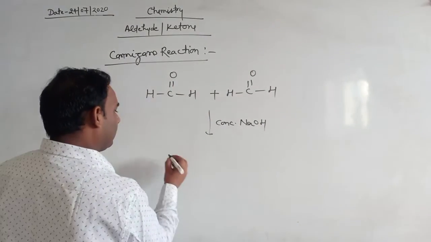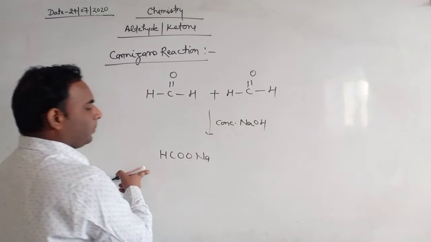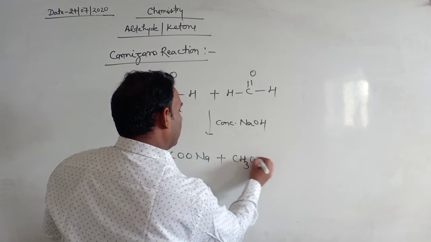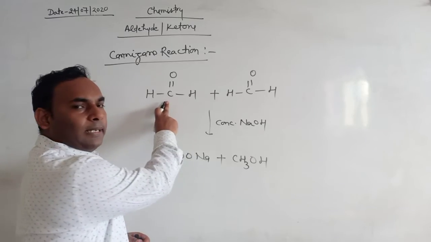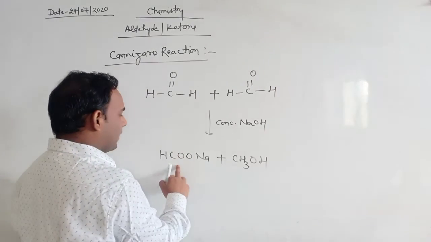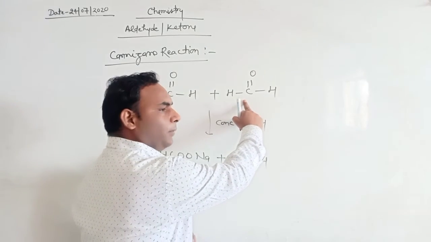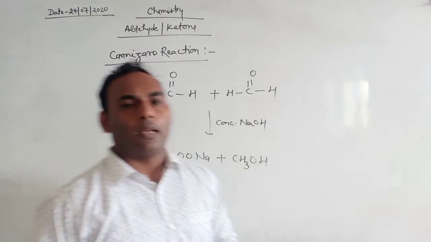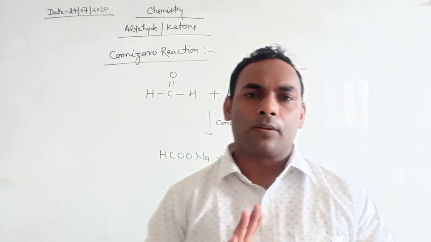The products are the sodium salt of formic acid and methanol. One formaldehyde is oxidized to acid and one molecule of formaldehyde is reduced to alcohol. This reaction is very important and is named the Cannizzaro reaction.